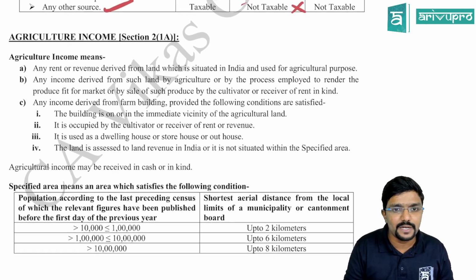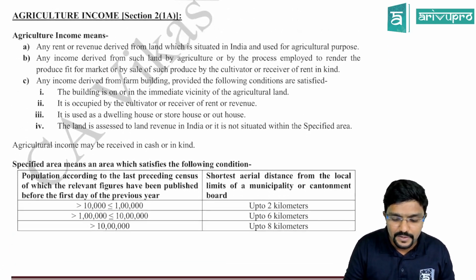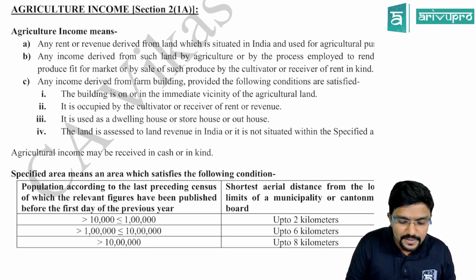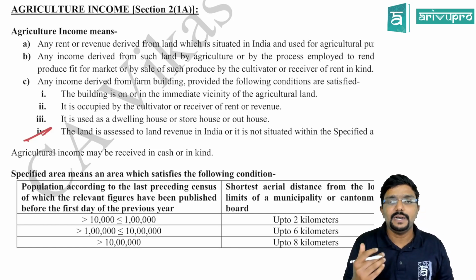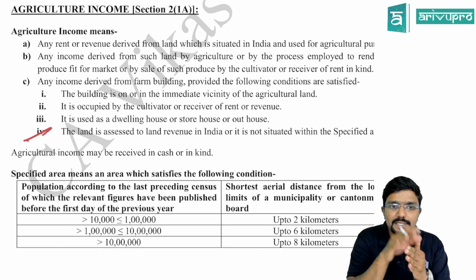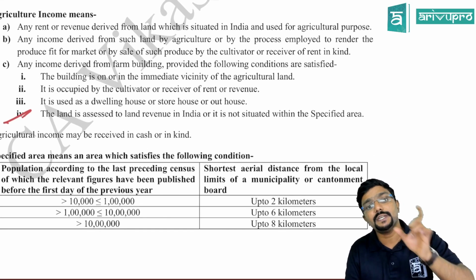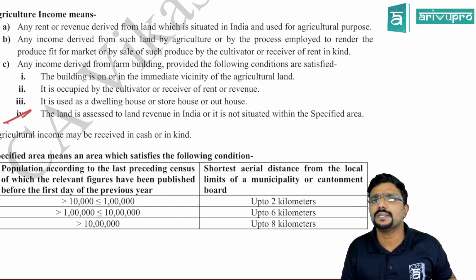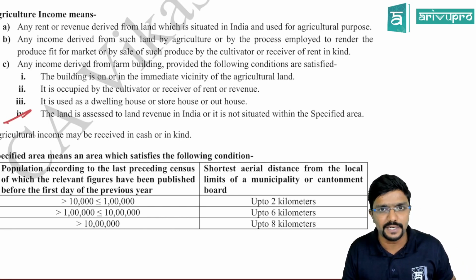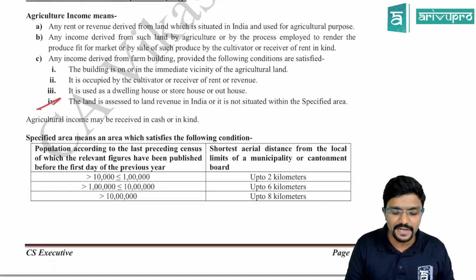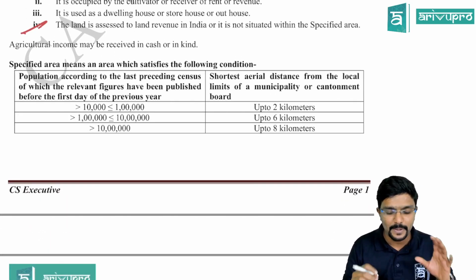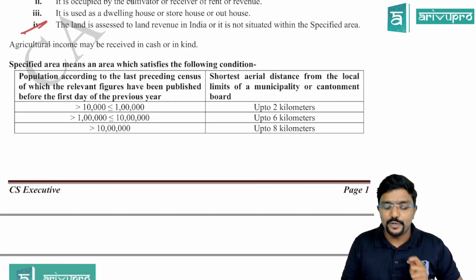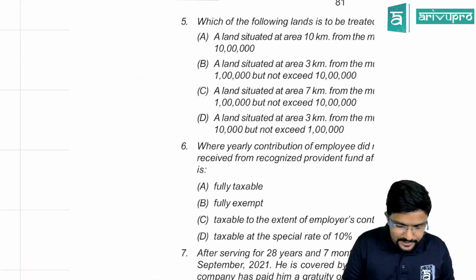So agriculture income definition as per 2(1)(a) I have covered here. See, for this last point, if the income is from a building, then if the building is in a land which is not situated in a specified area, only then you will consider the income from the building as agriculture income. Now what is specified area? They have given it here. Let us see. So up to 10,000. Okay, let me explain it here only.